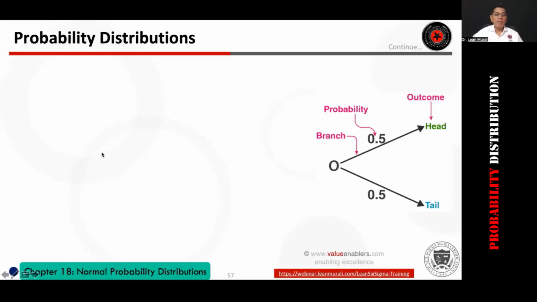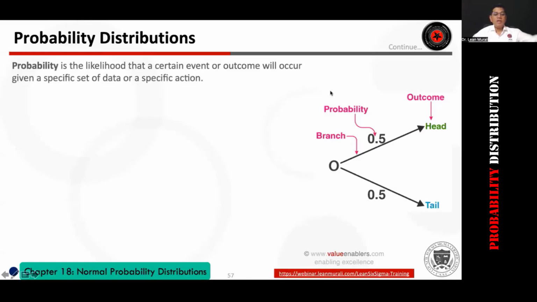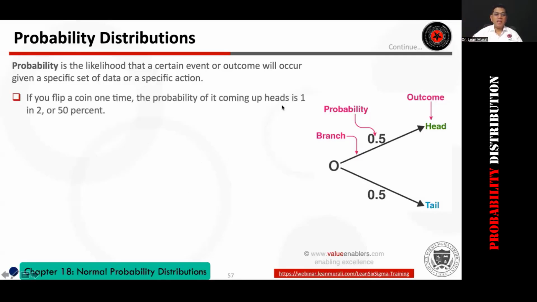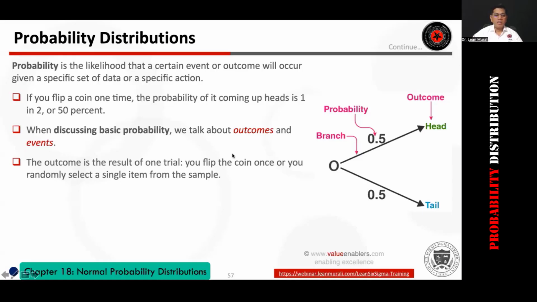Absolutely right. The explanation I will not read, but what I want you to understand is the likelihood that a certain event or an outcome will occur given a set of data or specific action. So I want you to write two words: event and outcome. Please write in your notebooks, EO, event and outcome. If you flip a coin, the probability of head is 50%. So event and outcome is what we are talking about.